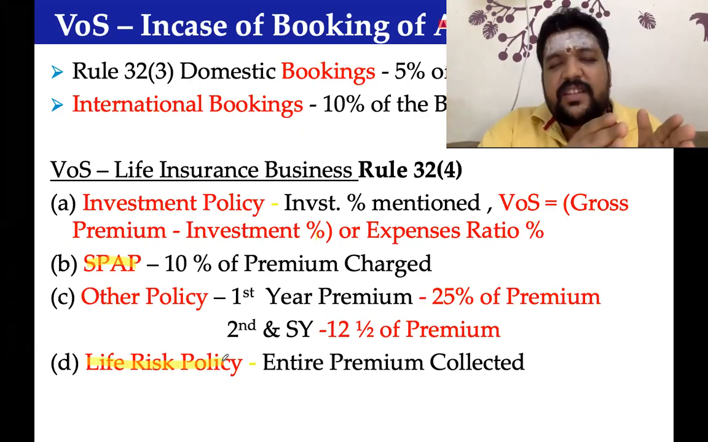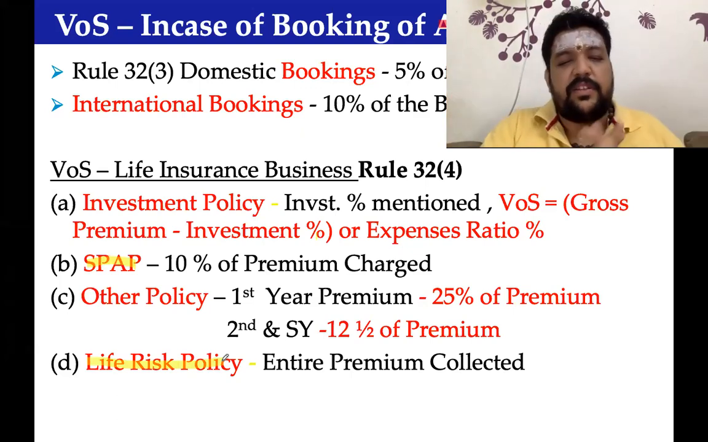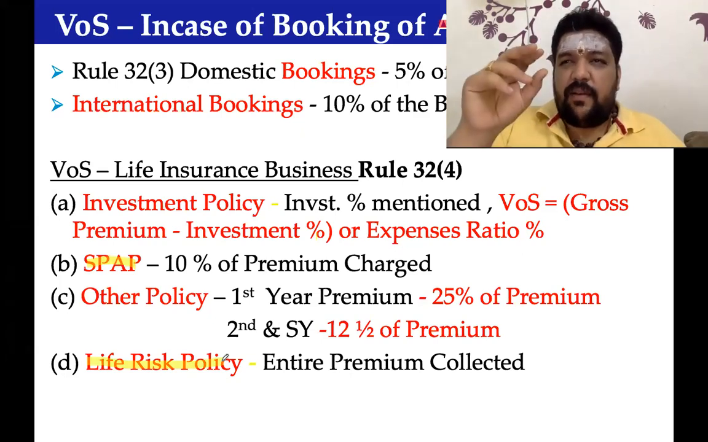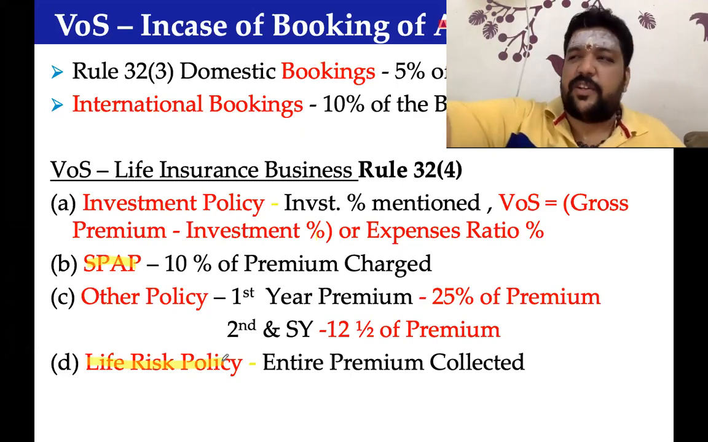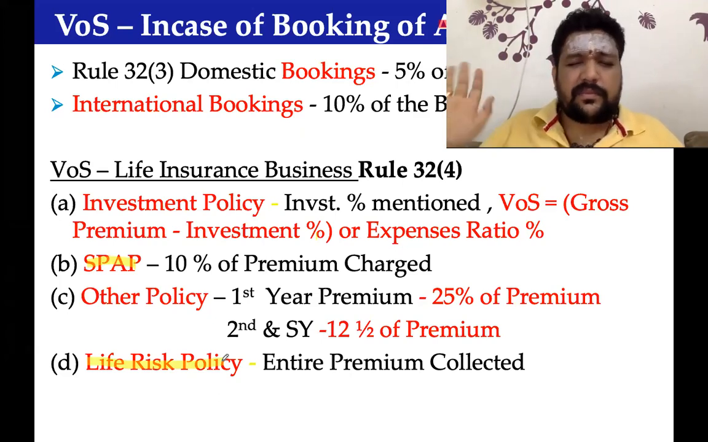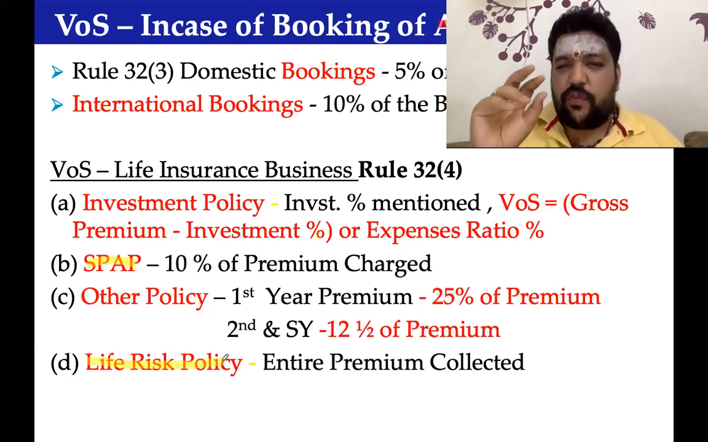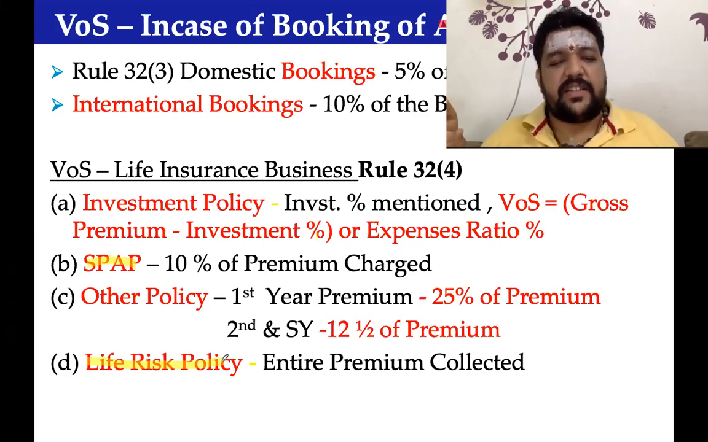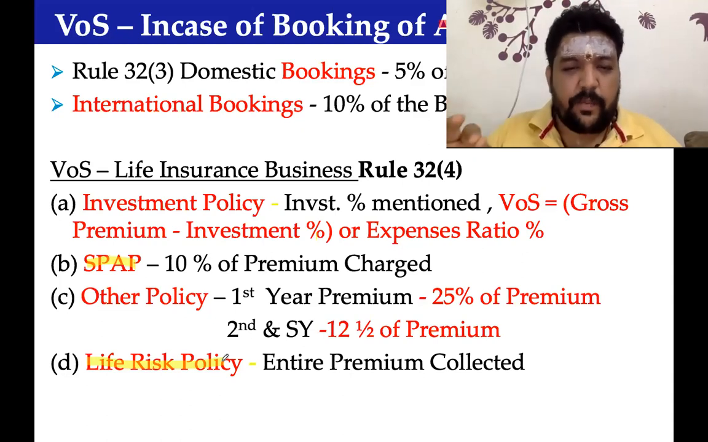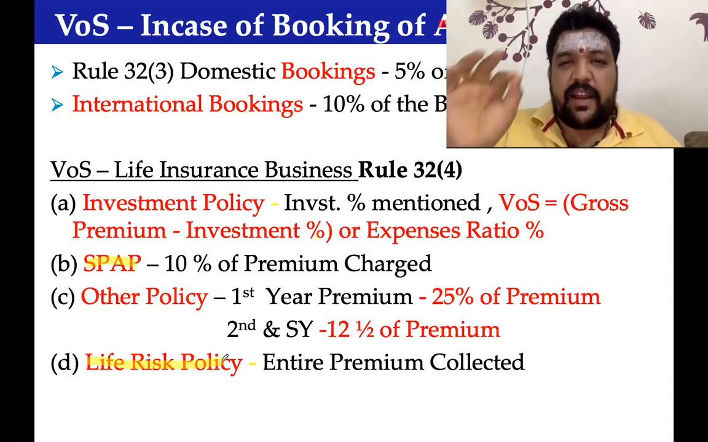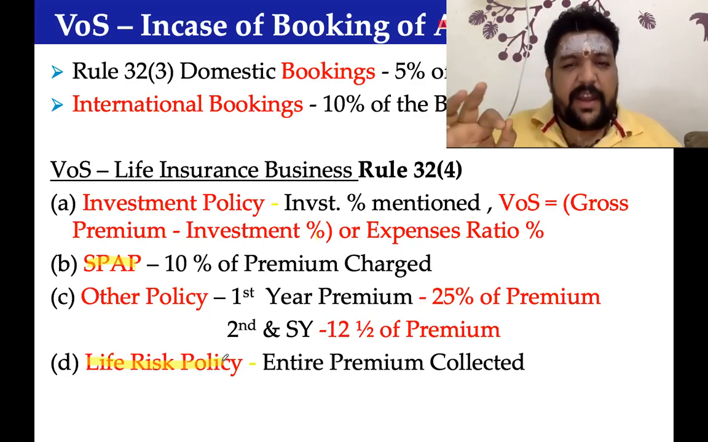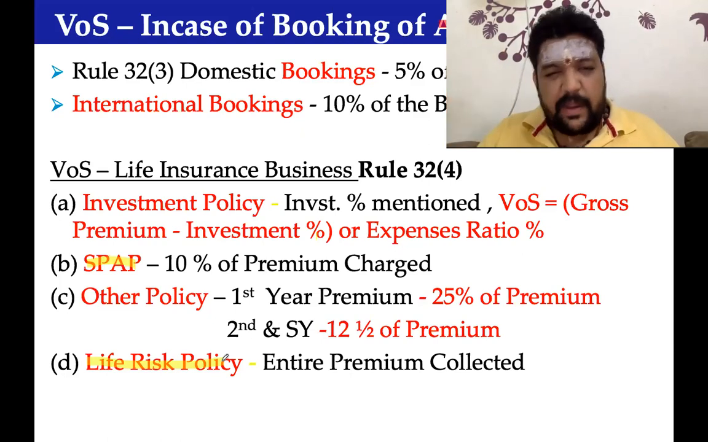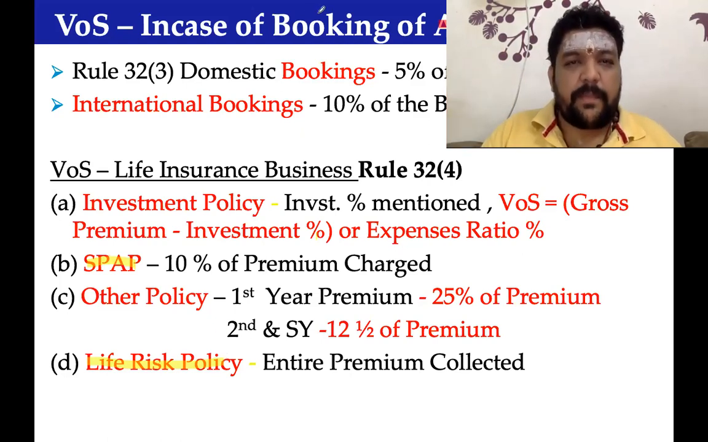We have something called a life risk policy, or a term policy as it is very popularly called, where only vanilla risk is covered. If something happens in that year, the insurance company will pay. Beyond that, nothing, no questions. So for everything, percentages are determined separately. Life risk policy, term policy: the entire premium collected is value of supply. In case of a single premium annuity policy, 10% of the premium charged is going to be value of supply.